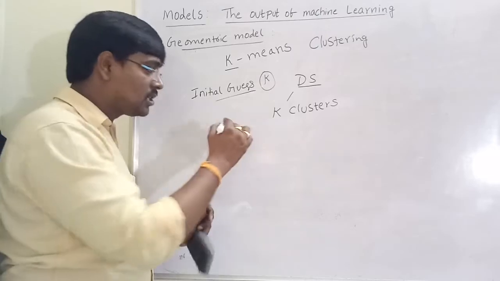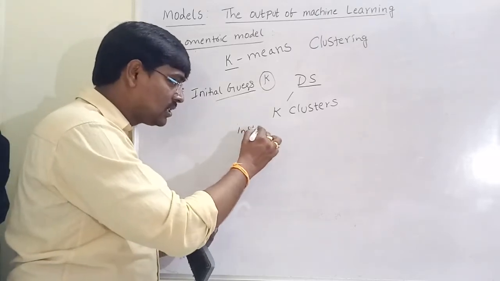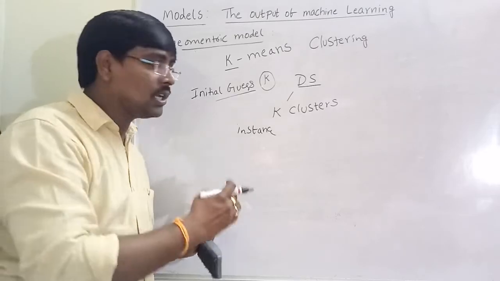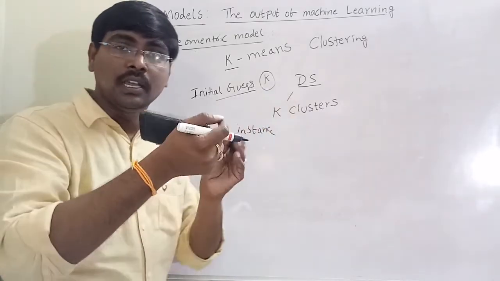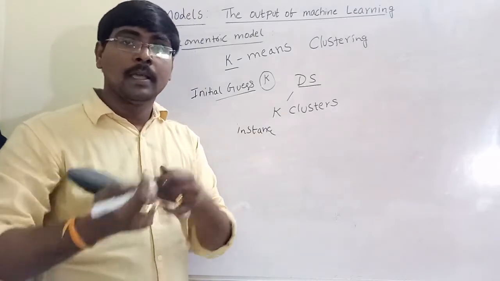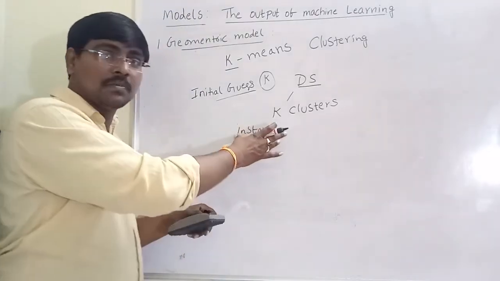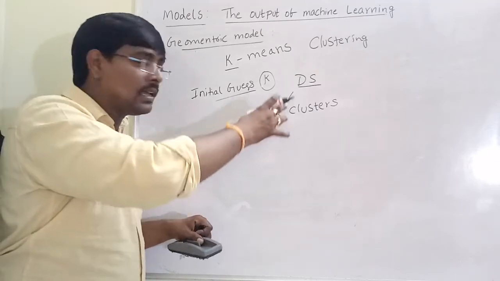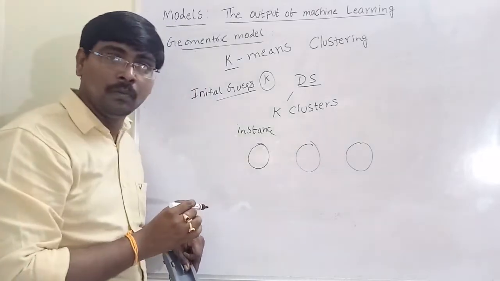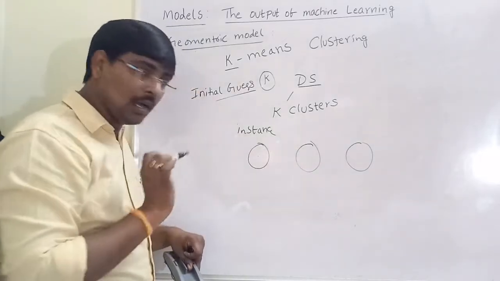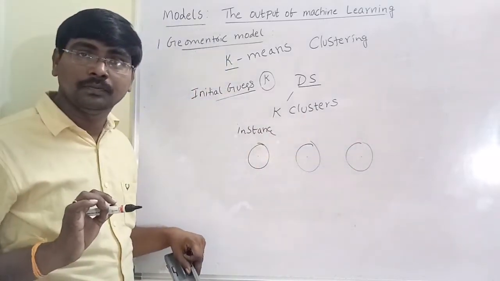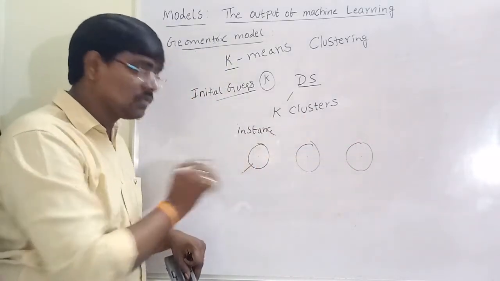Step by step, pick an instance from the group and check the similarity measure based on either Euclidean distance or Manhattan distance, whatever it is. Calculate the average mean of the group. Suppose this is the mean of the first group, this is the mean of the second group, this is the mean of the third group. Now I am picking an instance from the group.